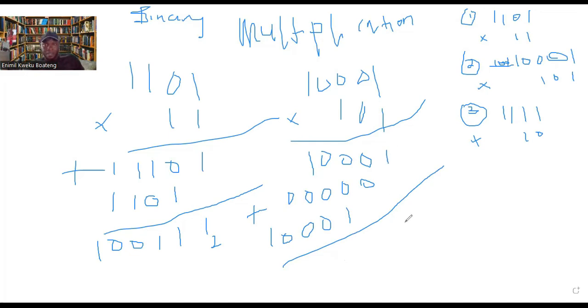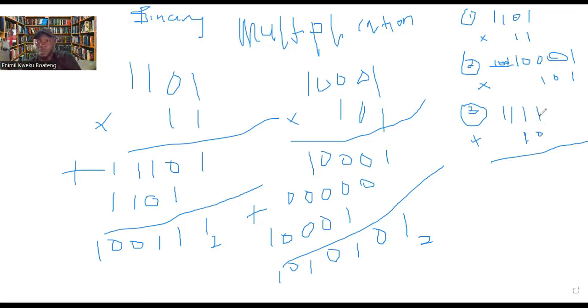Now, there's nothing here, so let's place 1. This is 0. 0 plus 0 is 0. 0 plus 0 plus 1 is 1. 0 plus 0 plus 0 is 0. 1 plus 0 plus 0 is 1. 0 plus 0 is 0. And then 1. So let's take the last one, where this is 1. So this is 1. All right.